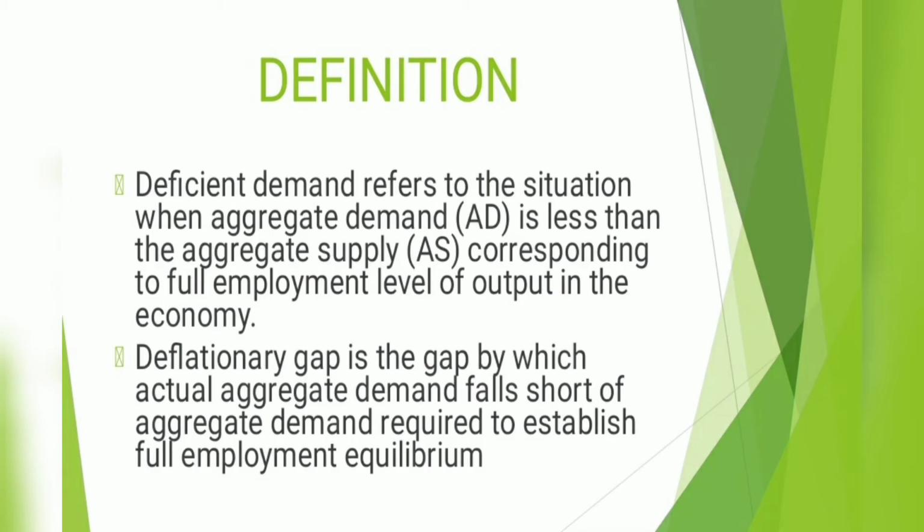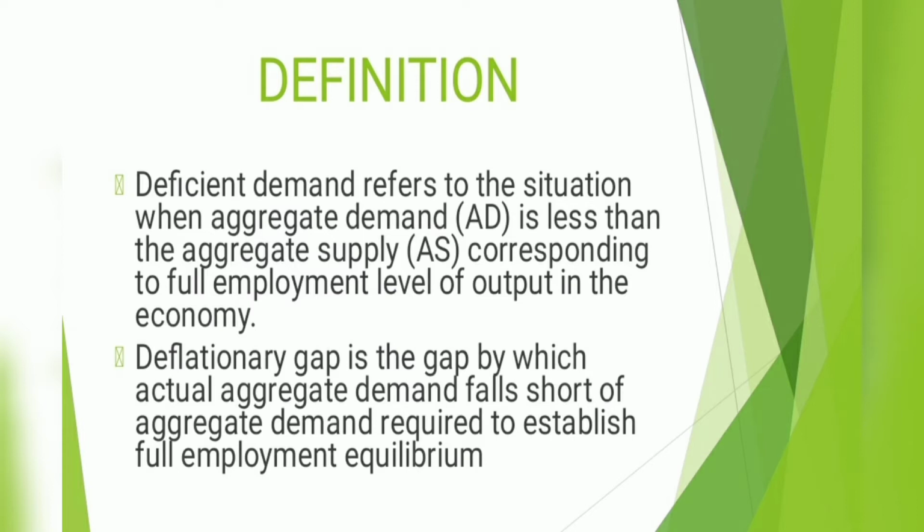Deficient demand refers to the situation when aggregate demand, that is AD, is less than aggregate supply corresponding to the full employment level of output in the economy. That is, the situation of deficient demand arises when planned aggregate expenditure falls short of aggregate supply at the full employment level.